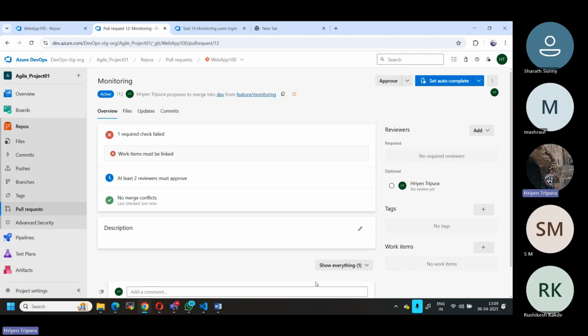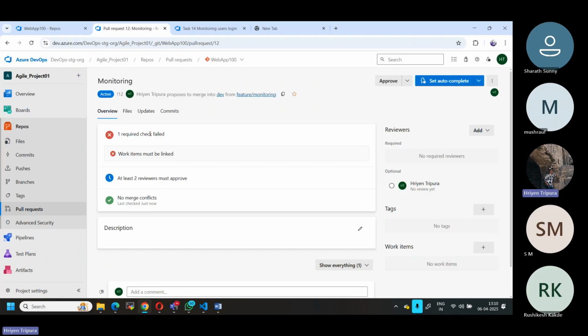normally, if you see here, read this message. As I told you, there is a branch policy in the dev branch, right? So whenever you want to merge from the feature branch to the dev branch, according to the policy in the dev branch, you will get a message. What is the message? If you see here, required check, this is one issue.